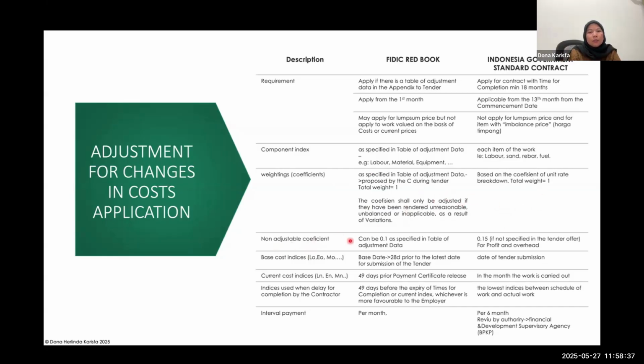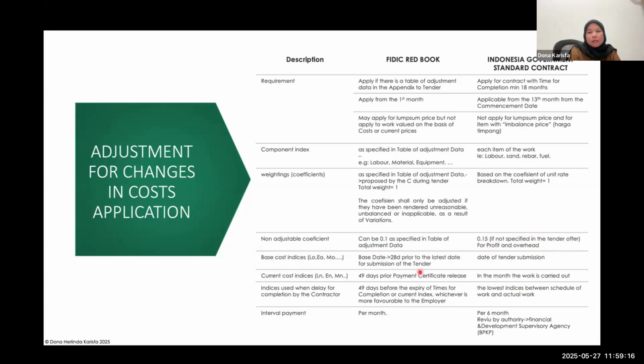So for the non-adjustable coefficient, I noticed that under the FIDIC, the table says 10%. But I noticed that in some projects using FIDIC, they make it 15% for the adjustment coefficient. But for the Indonesian government, it says 15%, and also they say that basically the contractor can propose the percentage for the adjustment, but if not specified in the tender, then it means about 15%. And then it is limited to profit and overhead. So that is what the non-adjustable coefficient means under Indonesia.